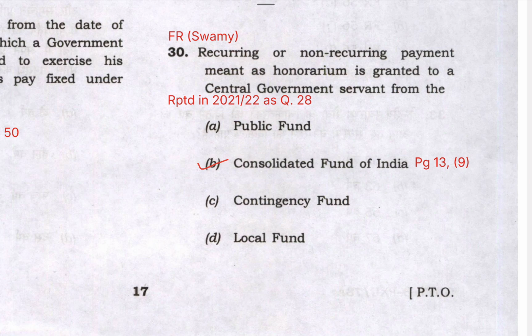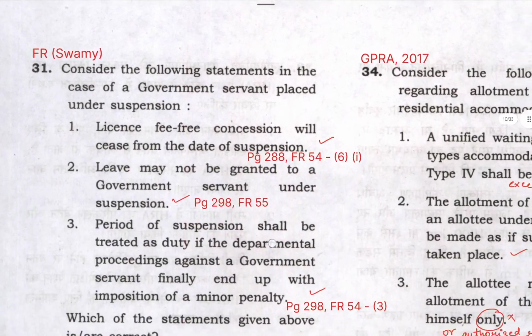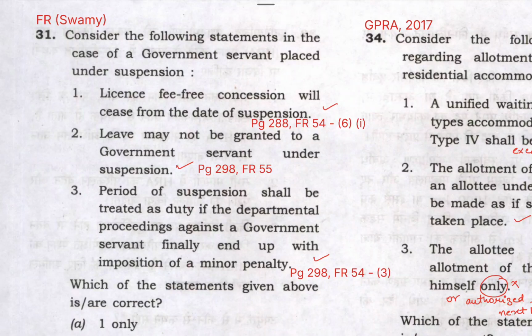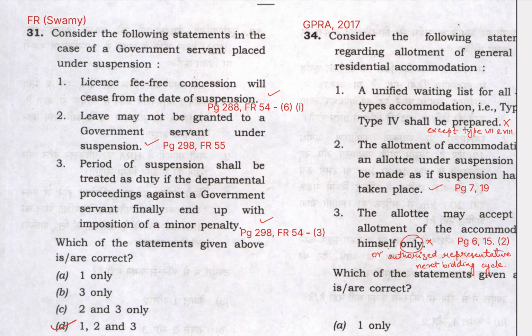So after this question, let's move on to the next question, 31. Again, it is asked from Fundamental Rules. Consider the following statements in the case of a government servant placed under suspension. Statement 1 says license fee free concession will cease from the date of suspension. So this is true. For this you may have to refer to this chapter in Swamy's Handbook on page 288. In Fundamental Rule 54 this whole situation has been given. In Para 6, Sub-para 1, this statement is given. So this is a correct statement.